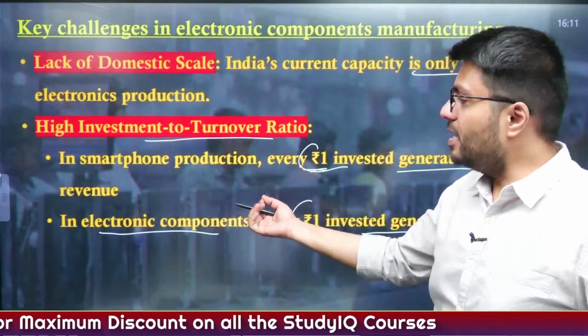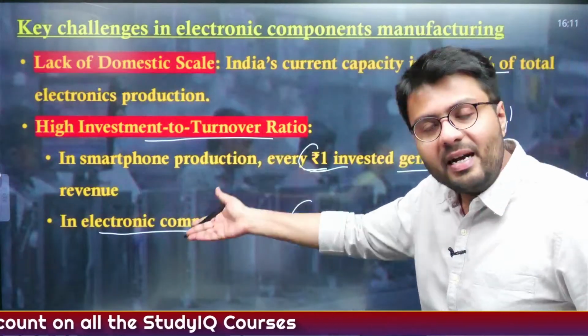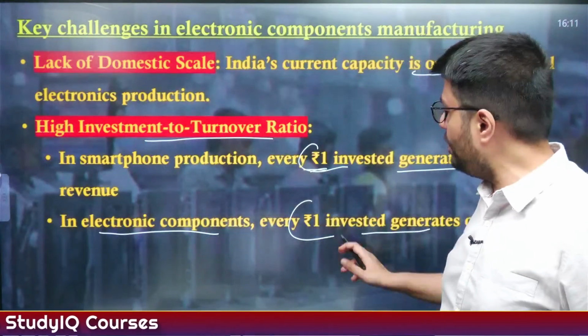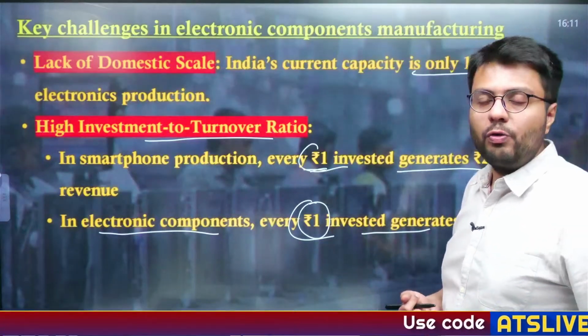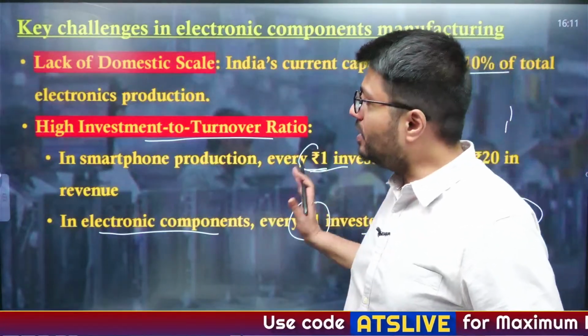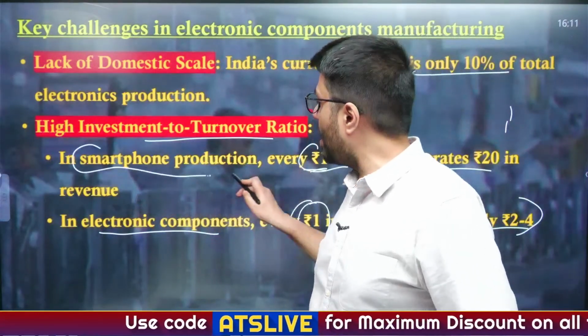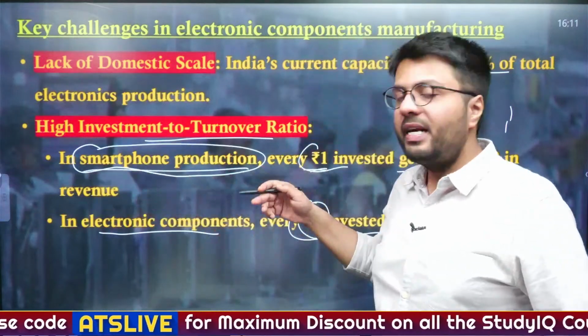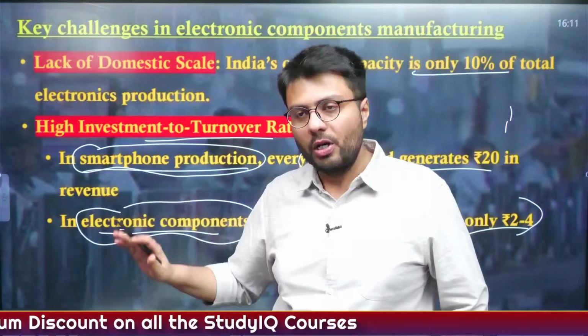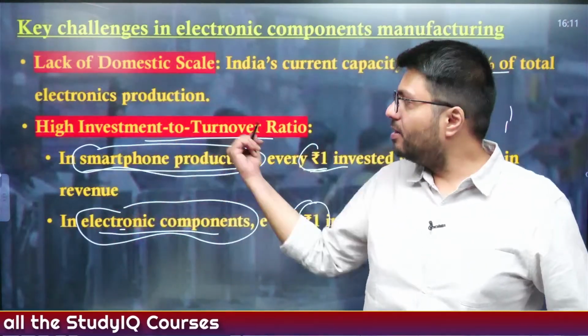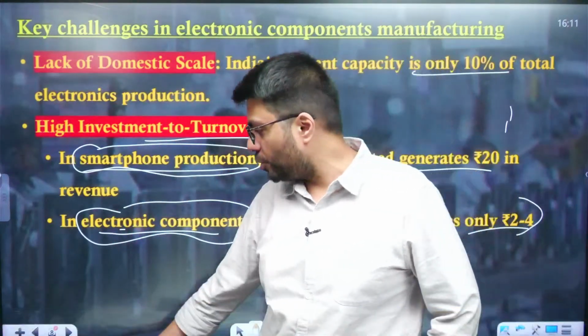Whereas you can understand it is somewhat disincentivizing electronic components investment, because for every 1 rupee investment, you will only get returns of about 2 to 4 rupees in revenue. So this highlights why in India smartphone production is undertaken so much, and why electronic components is not undertaken so much. So this is the reason why there is a high investment to turnover ratio.